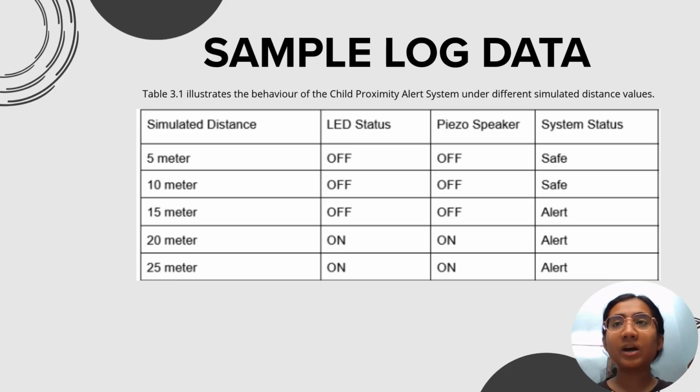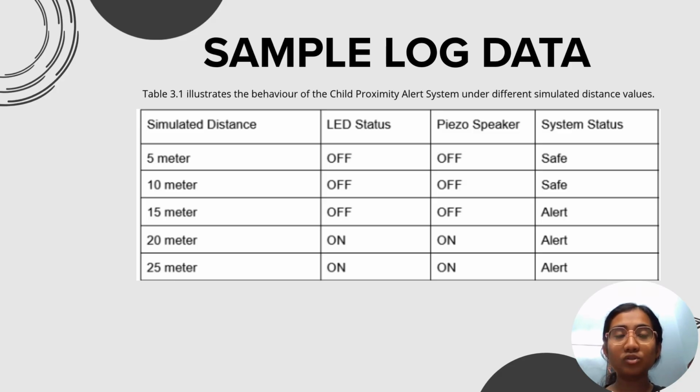Next, I will present our sample log data. As we showed in the table, this dataset maps out the precise behavior of the child proximity alert system under different simulated distance values. Looking at the first two rows, when the child is within a close range of 5 to 10 meters, the system remains completely secure. The LED and piezo speaker are off, and the system status registers as safe.